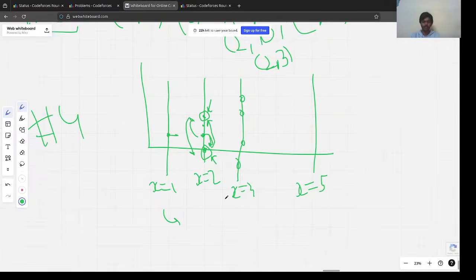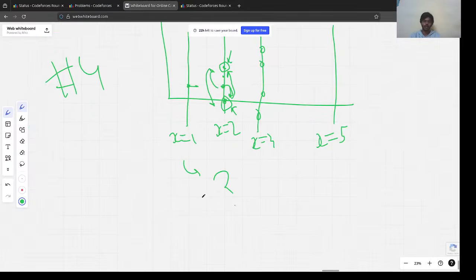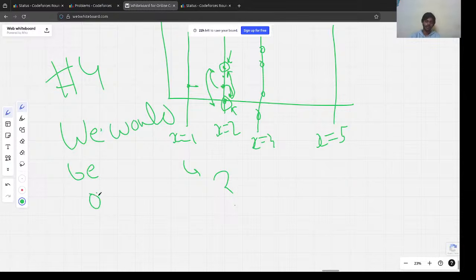Now there might be one more question. We would be either on the extremes, either extreme top or extreme bottom.